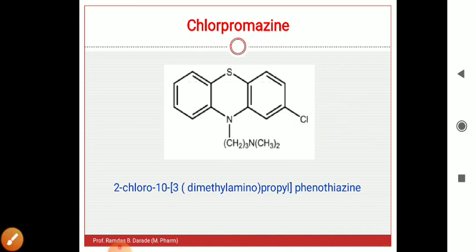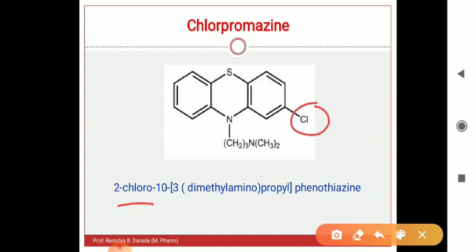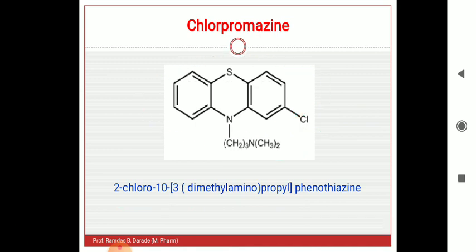The IUPAC name of this structure is 2-chloro, as the second position chloro group is present, N,N-dimethyl, 10H-phenothiazin-10-yl, propan-1-amine. Here the terminal nitrogen has 2 methyl groups, therefore dimethyl amino. A propyl chain is there, CH2 taken thrice, and the remaining structure is phenothiazine.